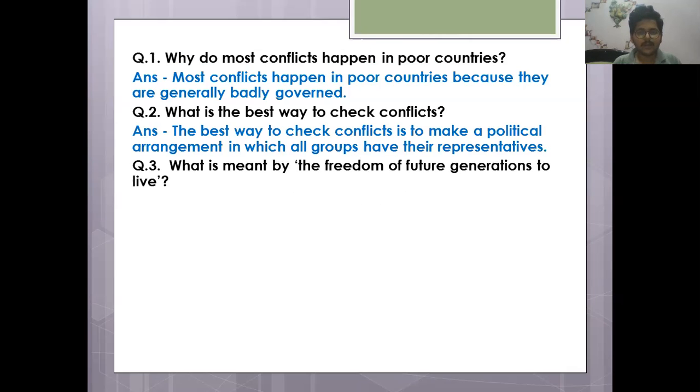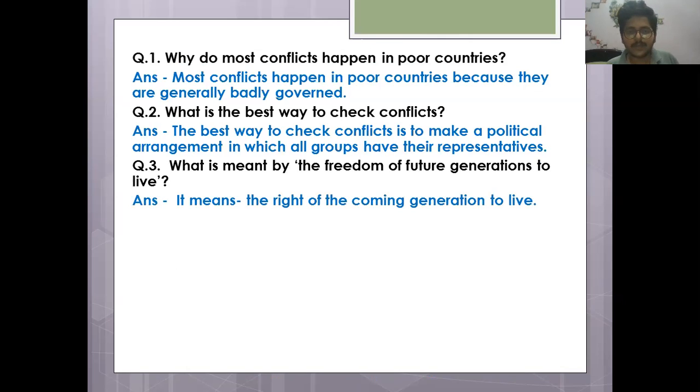Next, what is meant by the freedom of future generations to live? What I have explained. It means the right of the coming generations to live. In short, whenever you write the answer, you write in a little detailed manner, like whatever I explained. So you will write the complete answer that I have told you. Okay, it is just an unseen passage, so you will not get the same passage in the exam. It is just an example for you, so that you can understand how the text is read or how the unseen passage is attempted.